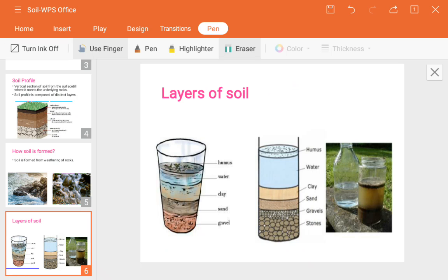Why? Because they have physically and chemically different weights and compositions, so some will settle at the bottom, some in the middle and some at the upper side. That is nothing but indirectly creating layers. So in the image you can see a bottle of water in which they have mixed the soil, and you can see some layers have formed.